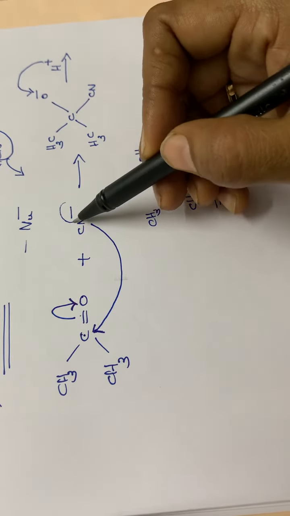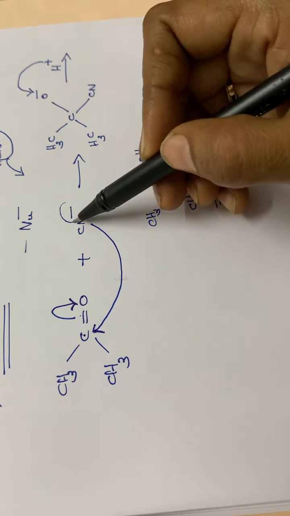Since it is a nucleophilic addition, the first species to attack will be the nucleophile, CN minus. So CN minus will be attacking the positively charged carbon atom. Okay, then this CN will be moving to this carbon atom, then O minus. Then in the next step, H plus will be attacking, so that O minus will become OH. So this is the final product.